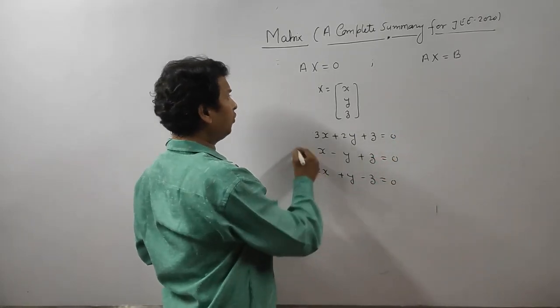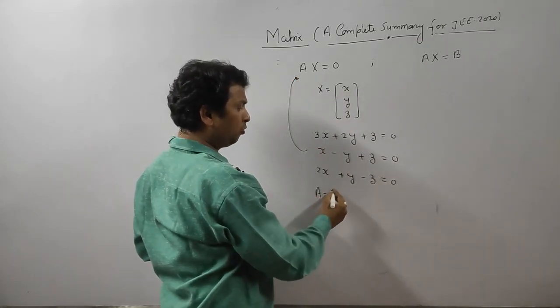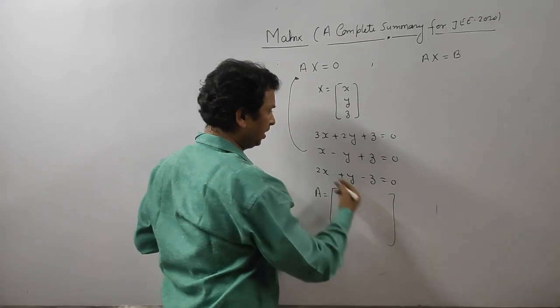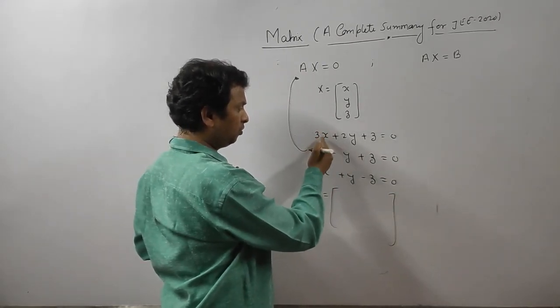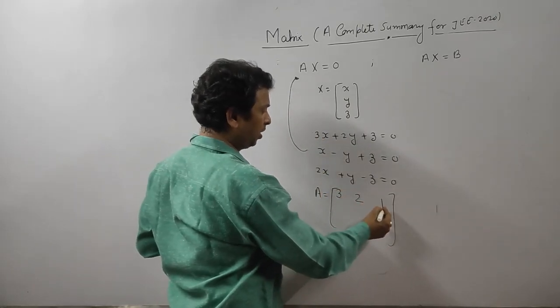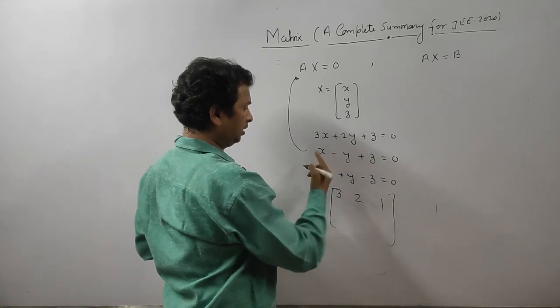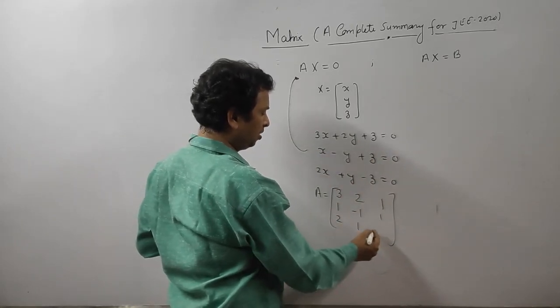So it means which form? AX equals 0, and A is called the coefficient matrix here. How do we write it? What is the coefficient of x? 3. What is the coefficient of y? 2, then 1 as the coefficient of z. Then the next row: 1, minus 1, 1, and then 2, 1, minus 1.